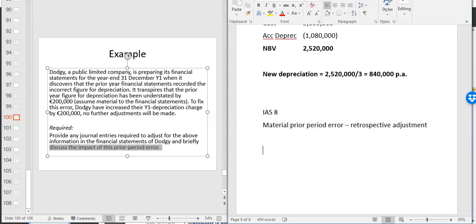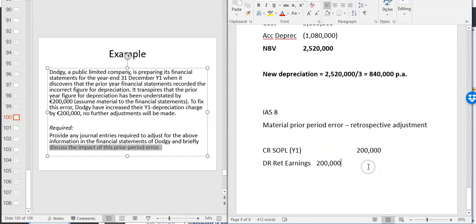So it's not right to debit depreciation this year. You're going to credit the SOPL, year one, 200,000, and you're going to debit retained earnings, 200,000. Now you might think surely that's the same thing, but be careful, presentation-wise it's different.